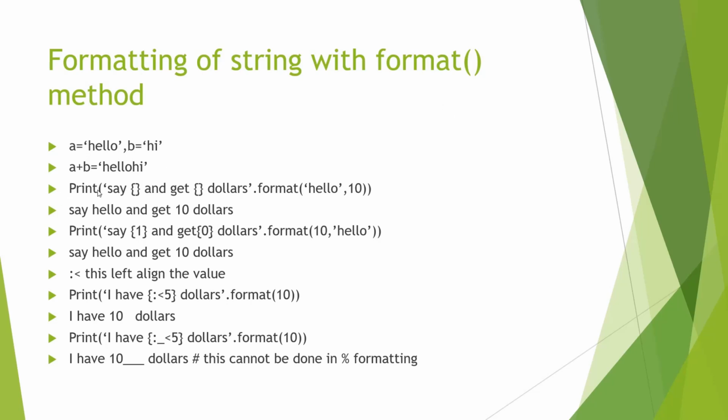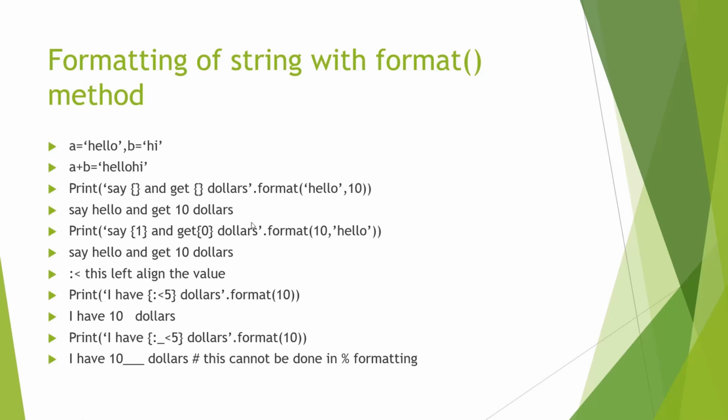We go print, and whatever we want to print comes within single quotes. So say {} and get ${}, dot format. Now these two curly braces will be replaced by some value, either a string or a number. And after that we go dot format, and this is our first value hello, and 10 is our second value. So the first curly braces will be replaced with the first value hello, the second curly braces will be replaced with the second value 10. So our answer now is say hello and get $10. So here we combine a string with a number, but we cannot do this with a plus operator.